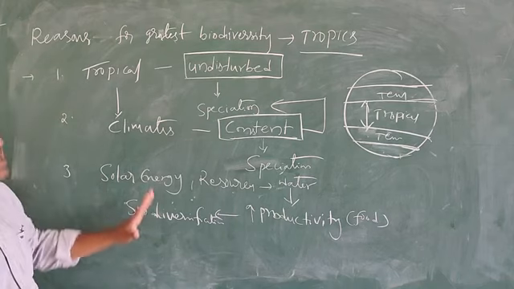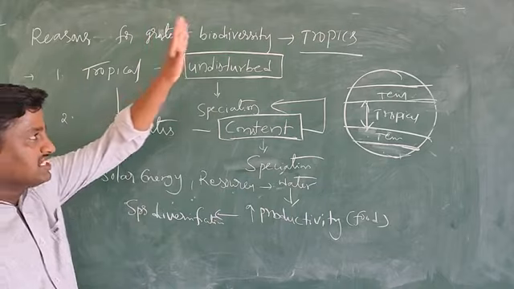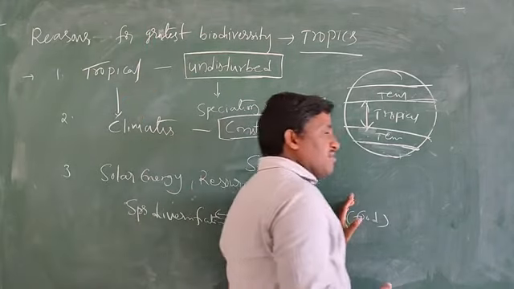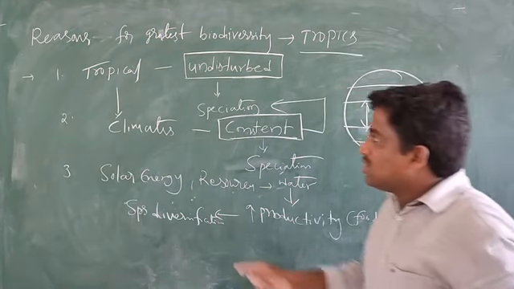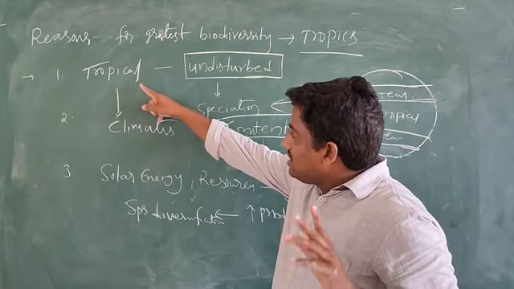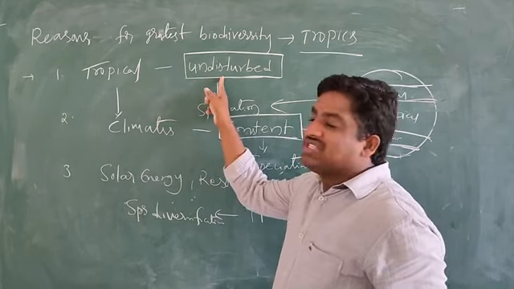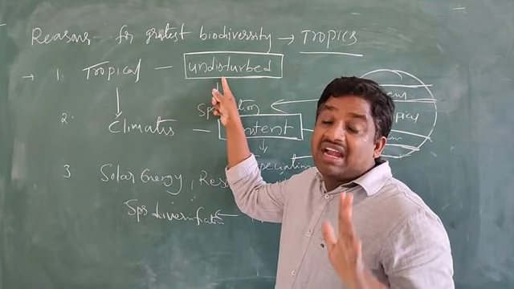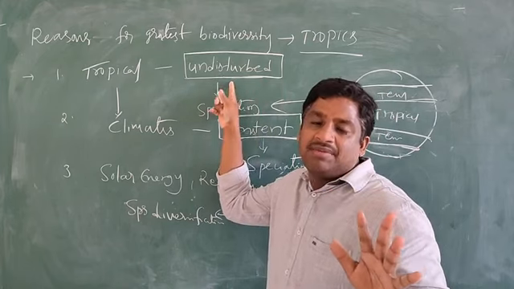These are the three reasons behind the greatest biodiversity in the tropical region compared to the temperate region. Once again, in the tropical latitudes, relatively undisturbed for several millions of years, there is a great evolutionary time.